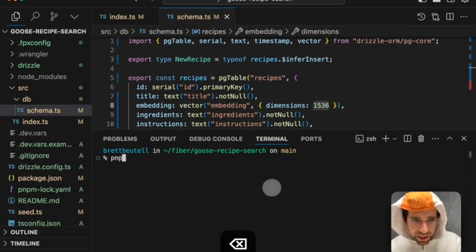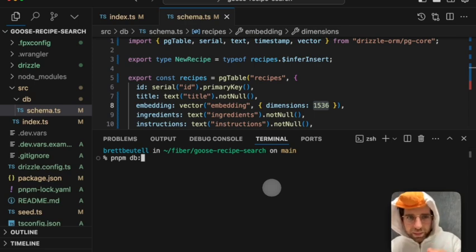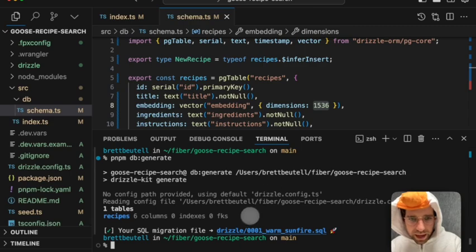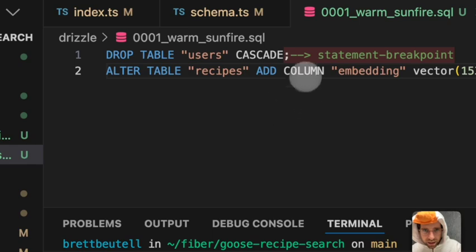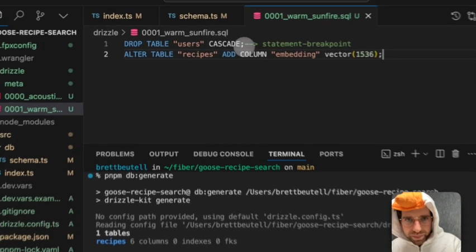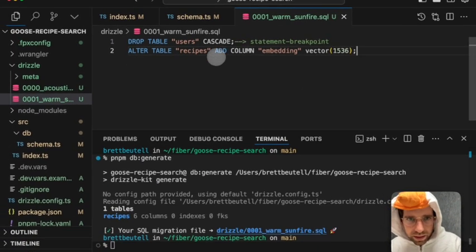Okay, but let's say I'm here. The first thing I want to do is, I just modified my schema, so I want to run pnpm db generate. That generates a migration file. And, oh yeah, it looks like perfect.